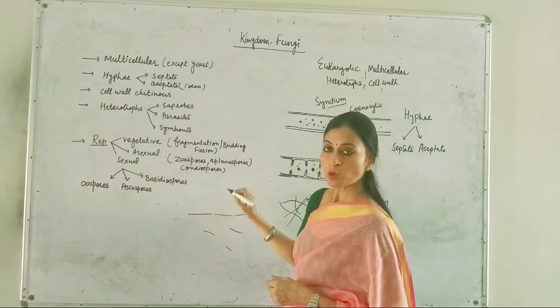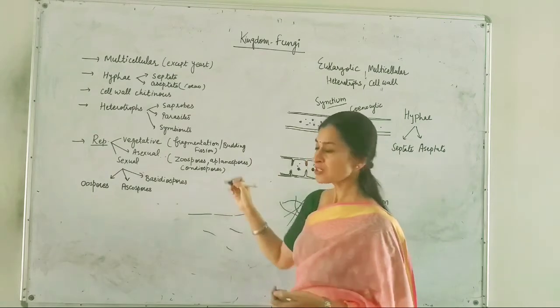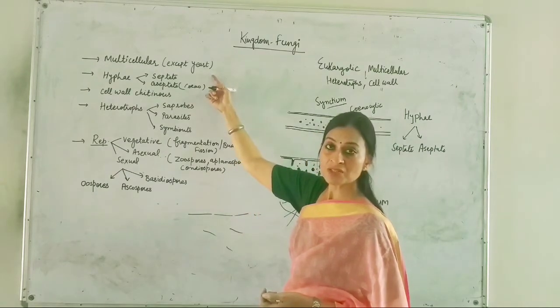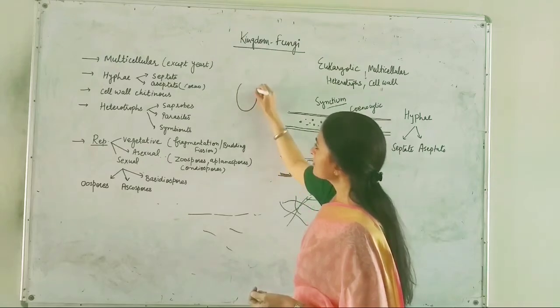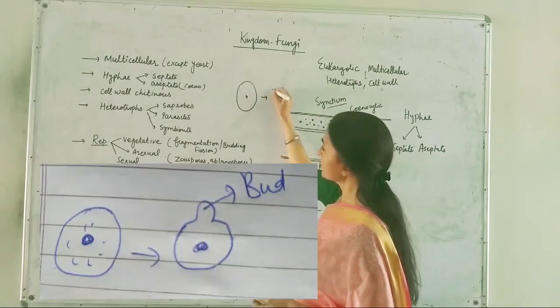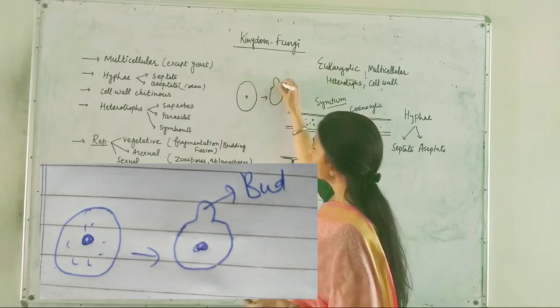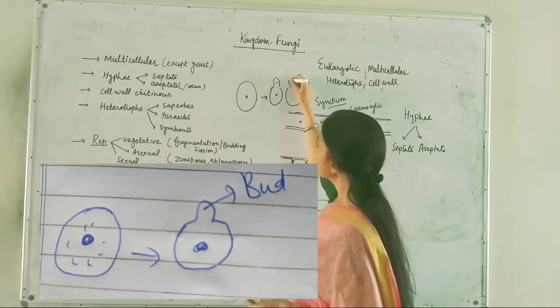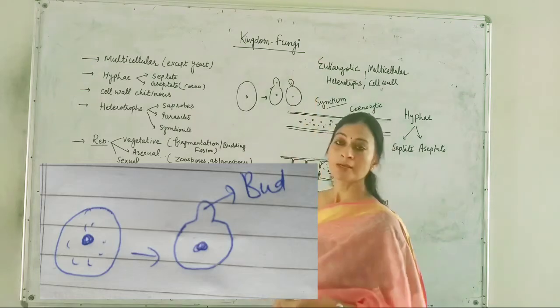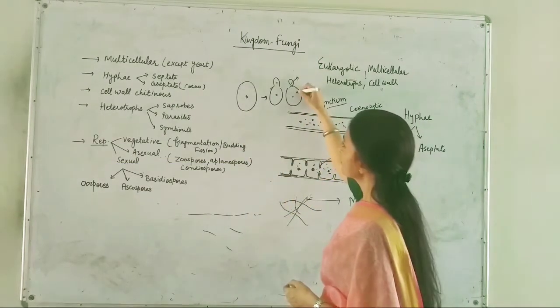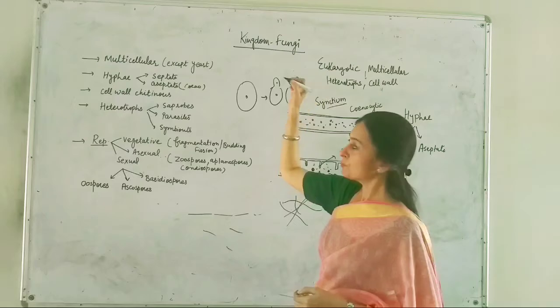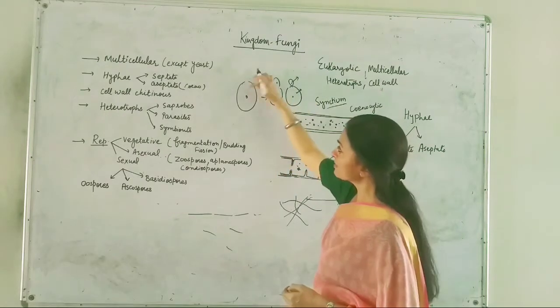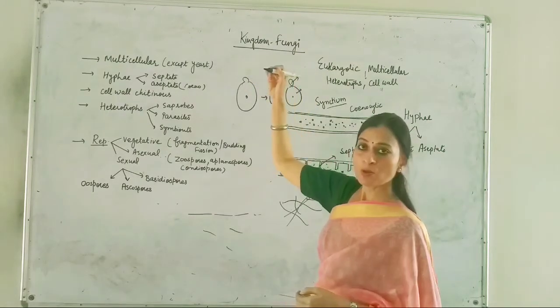They can also undergo the budding process. Budding means, for example, we can take this yeast example. This is the cell of the yeast and it can develop this bud which will behave later as a separate cell. Two cells are formed because of this budding process. Budding means extension of the body.